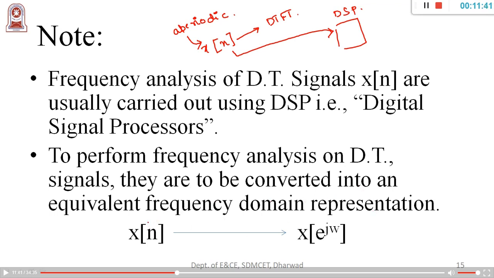Now to perform analysis on discrete time signals, they are supposed to be converted into frequency domain all the time. So that's what I told you in the beginning itself. So x of n must be converted into frequency domain. So this is the time domain signal, and this is the frequency domain signal, and the input is discrete here, and hence we go for DTFT while transforming from time domain to frequency domain.